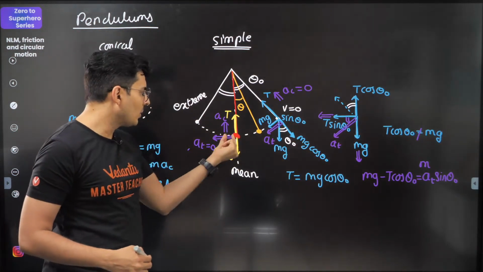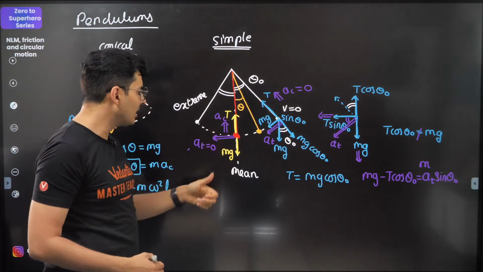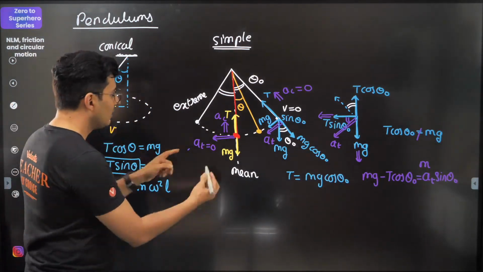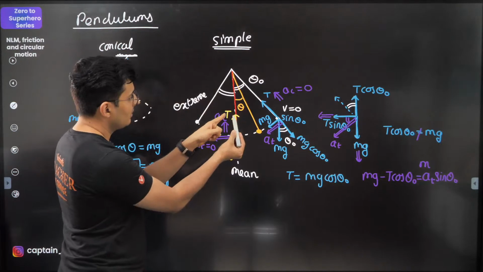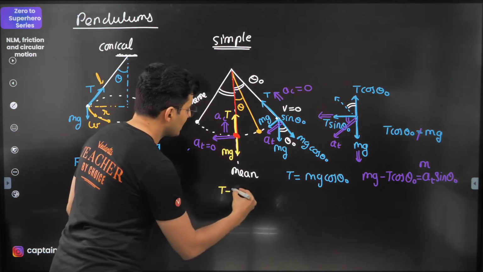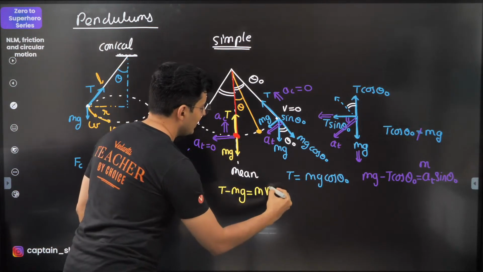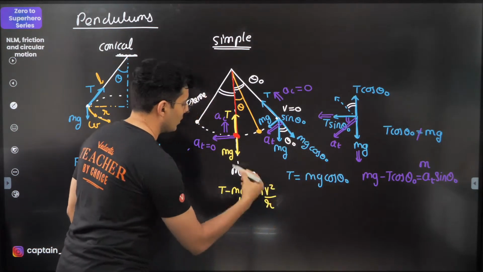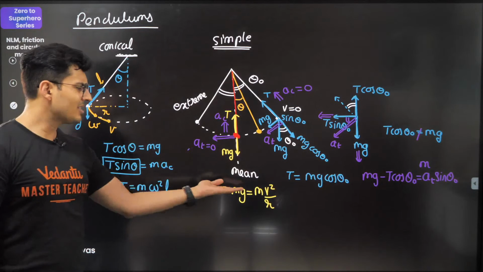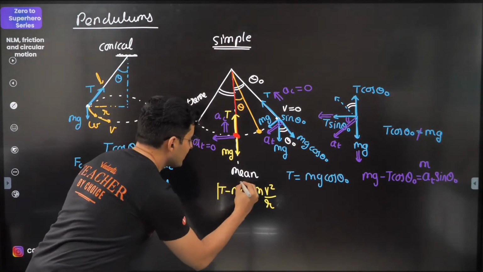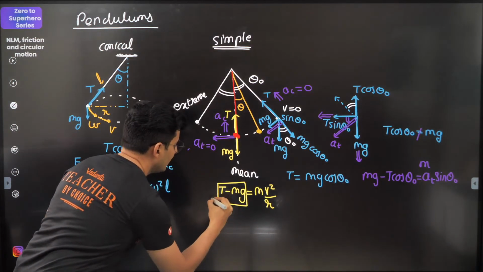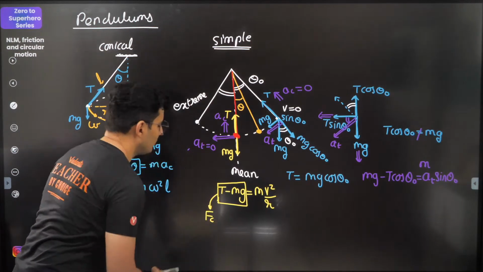So that is 0 at the mean position. Centripetal is there. So over here, since it is accelerating up, T must be more than mg. So T minus mg will be equal to mv square by r, or L, whatever you want to call. Just Newton's laws.